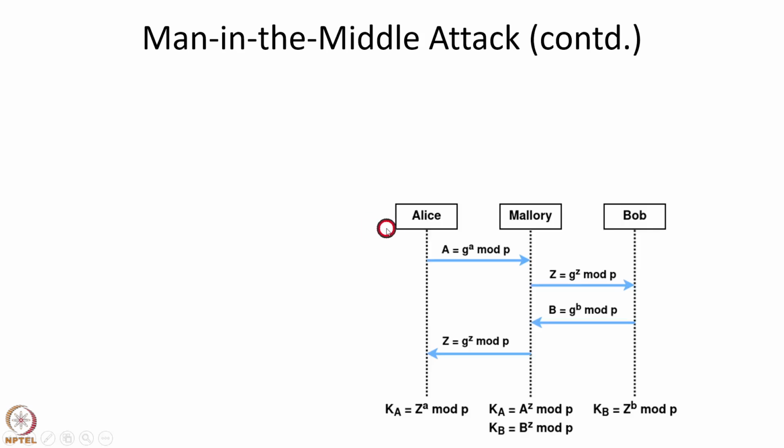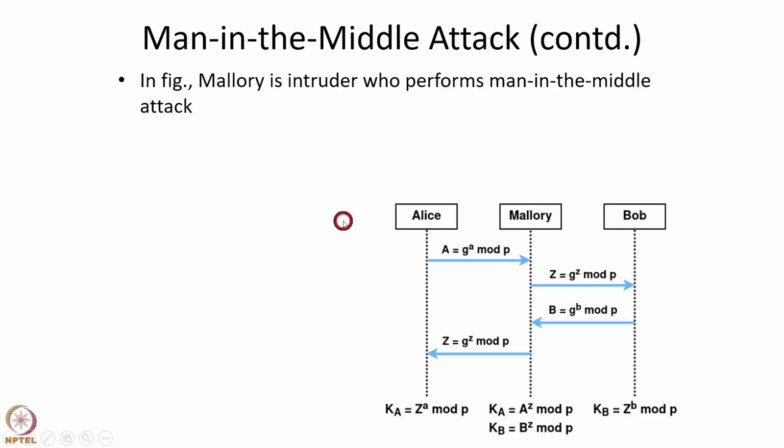Now this illustrates a man-in-the-middle attack where Mallory is the intruder, who is the man-in-the-middle attacker. In this figure, Alice sends the public key A equals g to the power a mod p towards Bob.